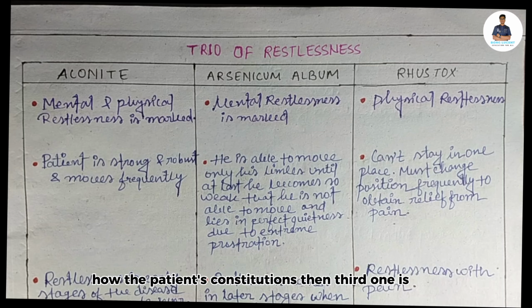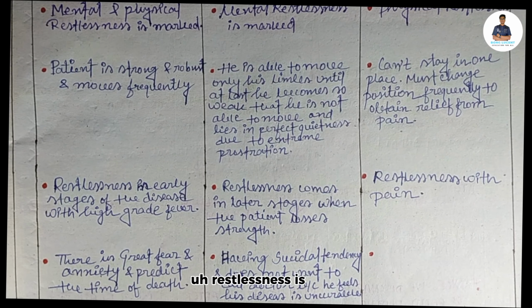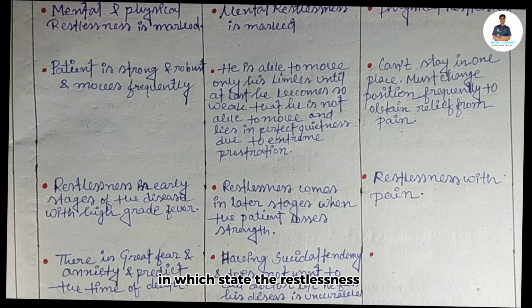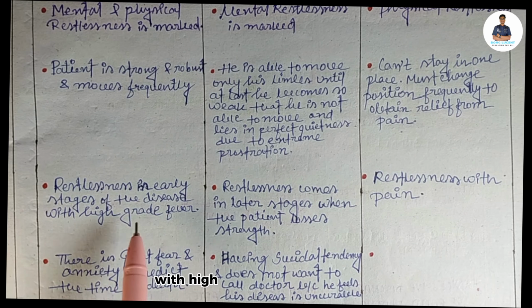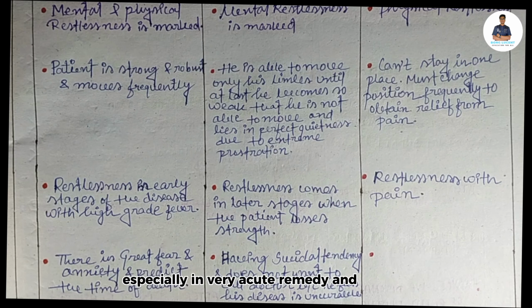Then the third point is: restlessness in which stage is it seen? First of all, in Aconite, the restlessness is in the early stage of the disease with high grade fever. As we know, Aconite is especially an acute remedy with sudden violent onset. So restlessness is seen in the early stage of the disease, also with high grade fever.